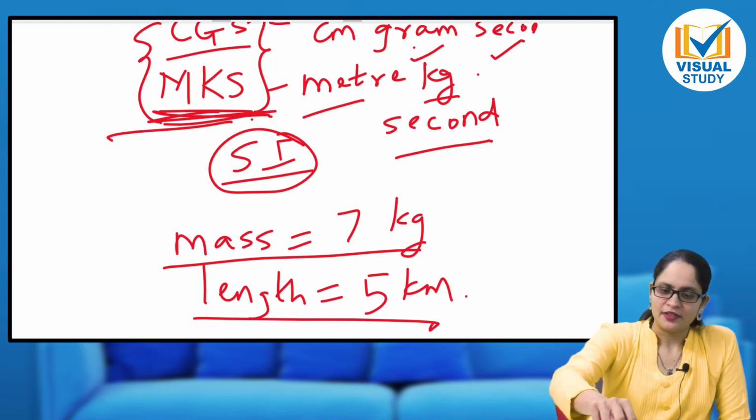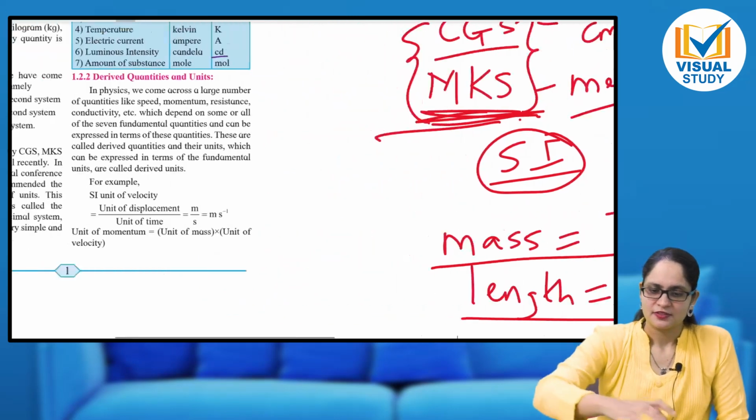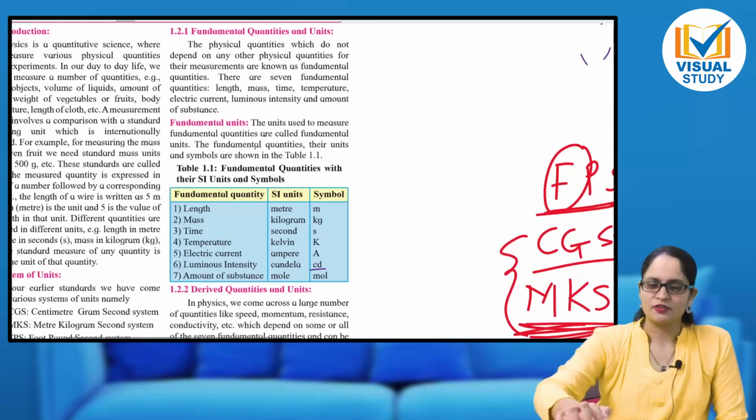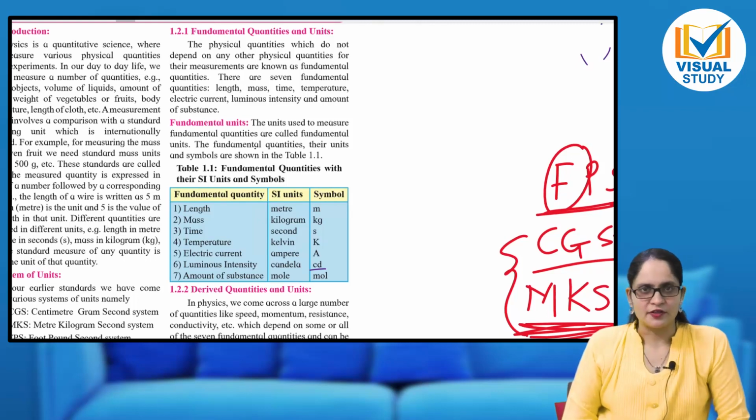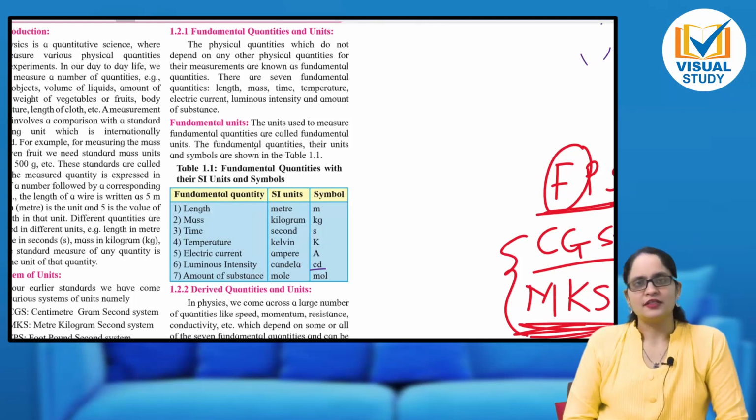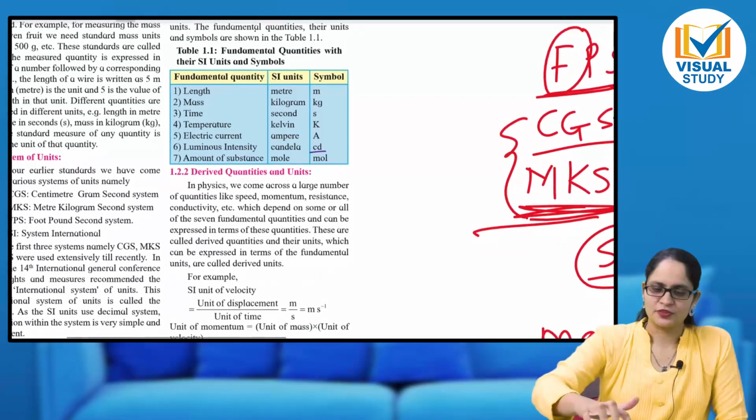Now there are 7 different physical quantities. There is a chart given in your textbook also. There are 7 different fundamental quantities which do not need any other quantity for their measurement. So as I told you, mass is there. Its symbol is m. Its SI unit is kg. We will see all the 7 different quantities. Length: its SI unit is meter. Symbol is small m. Let us go through this table.